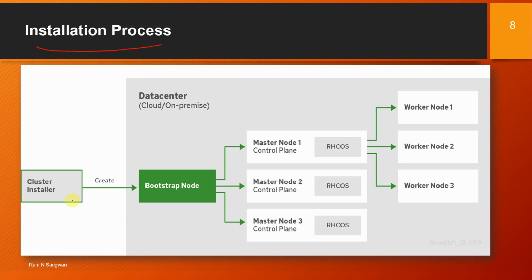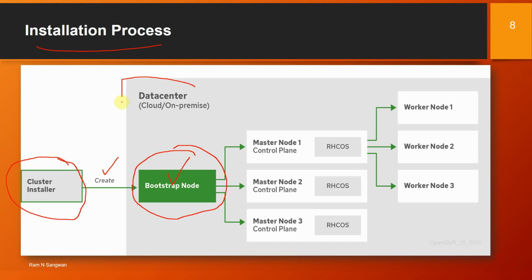So the installation process is you download one program called the installer. This installer program will create one node that will be temporary in nature. Once the installation is complete, that will be destroyed automatically. We call it the bootstrap node, and this is created on the data center, on premises or cloud. If you are using bare metal, it is on premises. If you are using cloud, obviously it works on cloud.